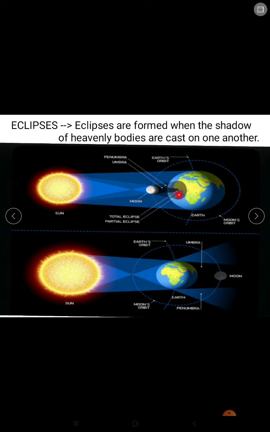So this shadow, you can see here, the shadow of moon and the shadow of earth. So the shadow of earth and the moon produced by sunlight are called eclipses. And at the time of eclipse, the sun, moon and earth come in a straight line.